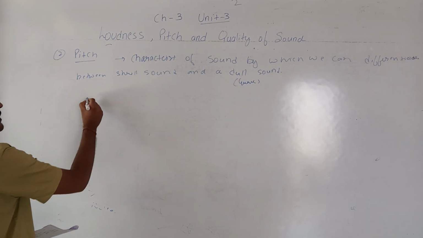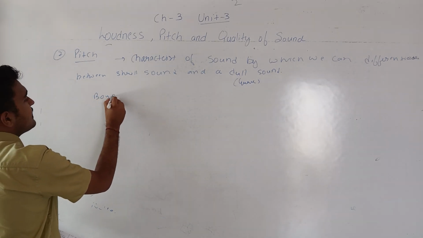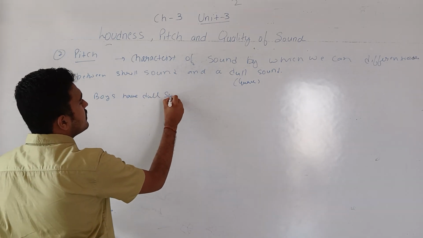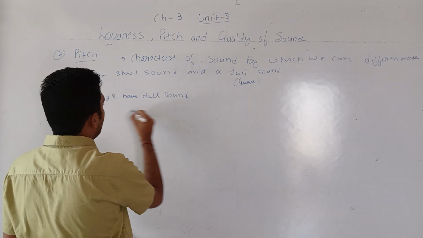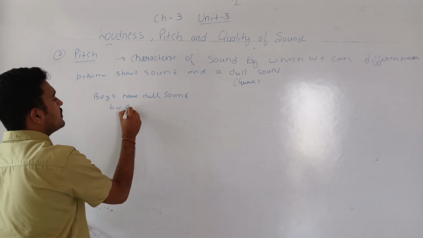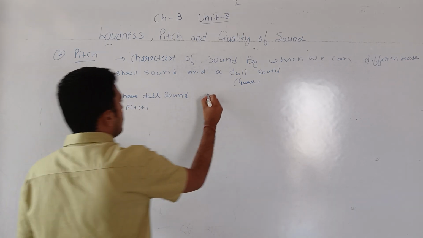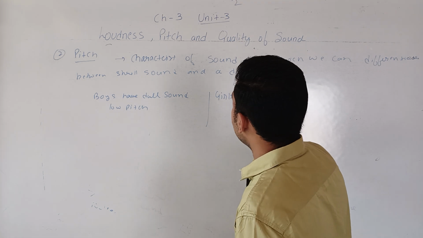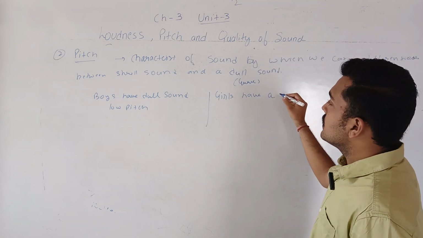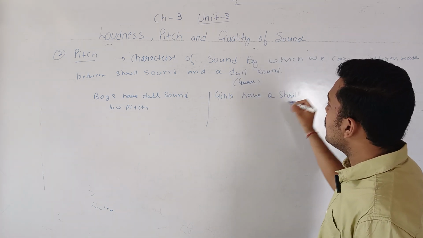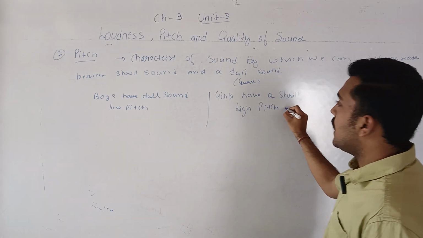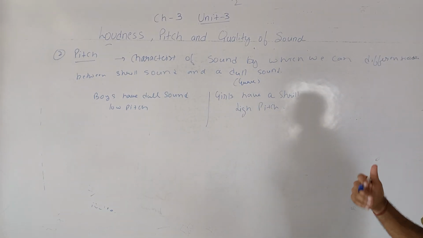Why? Because boys have a dull sound or low pitch sound, while girls have a shrill sound, shrill or high pitch. The sound of boys is dull.